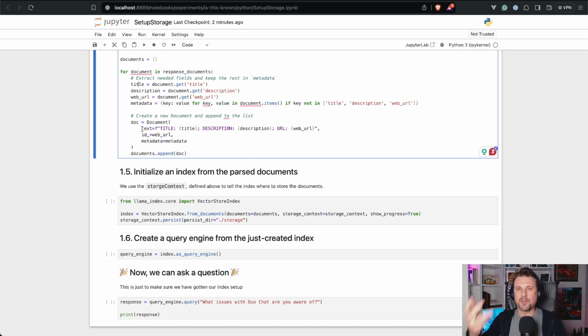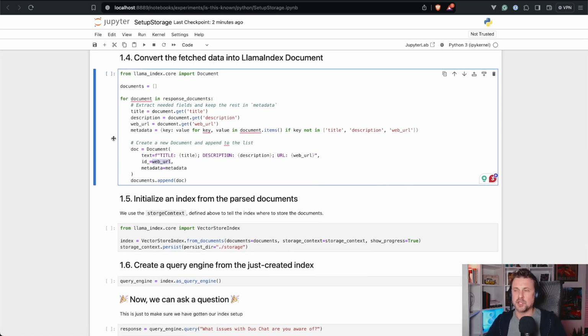In order to help the LLM, we get everything like title, description, we clearly mark them in just one long string and mark it as text. This is a parameter that is required to be passed to the document. And then the ID is the web URL. These are just some small tricks in order to make the LLM more efficient and help it find the required information much quicker.